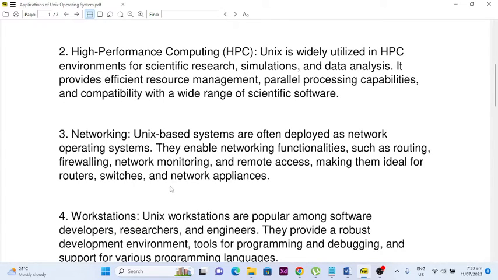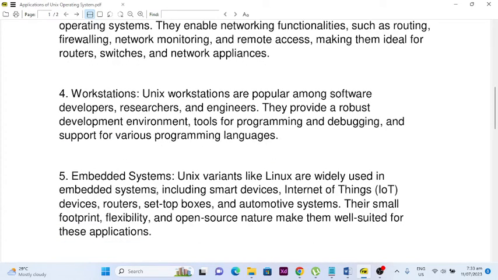Number 3, networking. Unix-based systems are often deployed as network operating systems. They enable networking functionalities such as routing, firewalling, network monitoring, and remote access, making them ideal for routers, switches, and network appliances. Number 4, workstations. Unix workstations are popular among software developers, researchers, and engineers. They provide a robust development environment, tools for programming and debugging, and support for various programming languages.